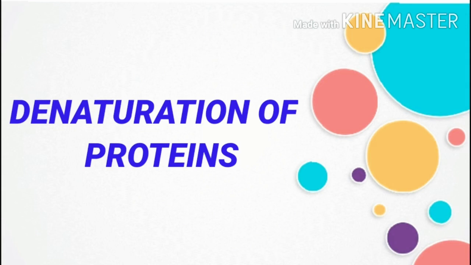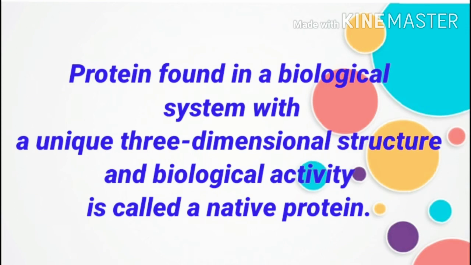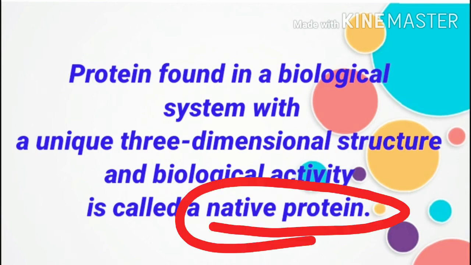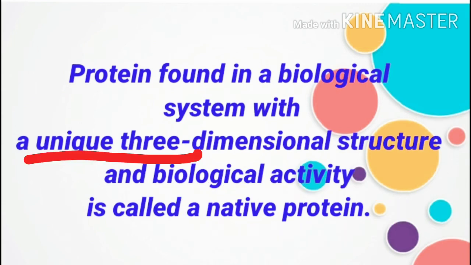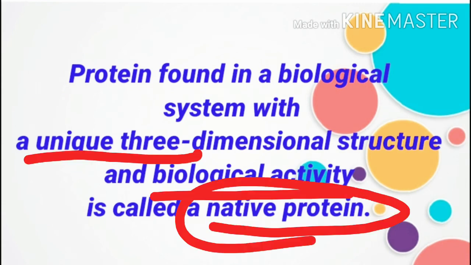Today in this session we will discuss what is meant by denaturation of proteins. First of all, we should know what is meant by native proteins. Proteins found in a biological system with unique three-dimensional structure and biological activity are called native proteins.